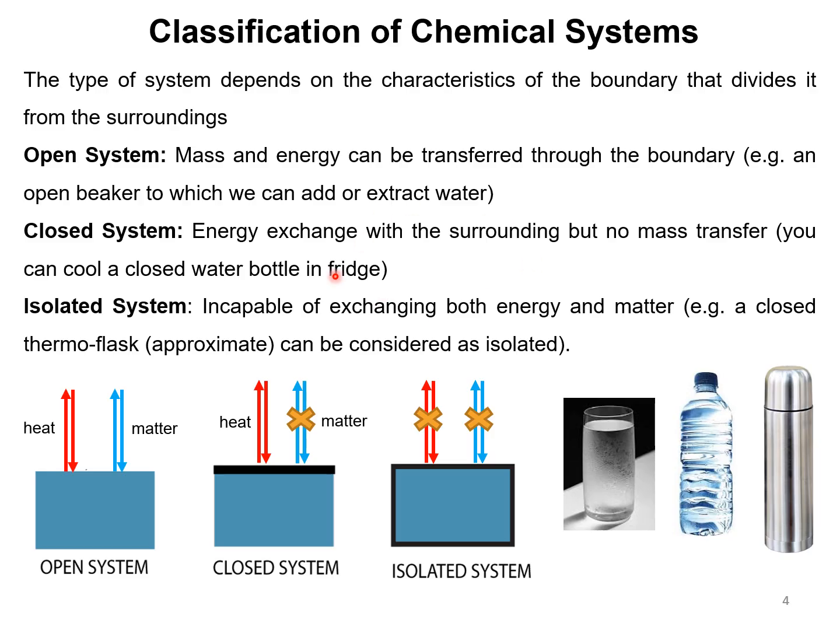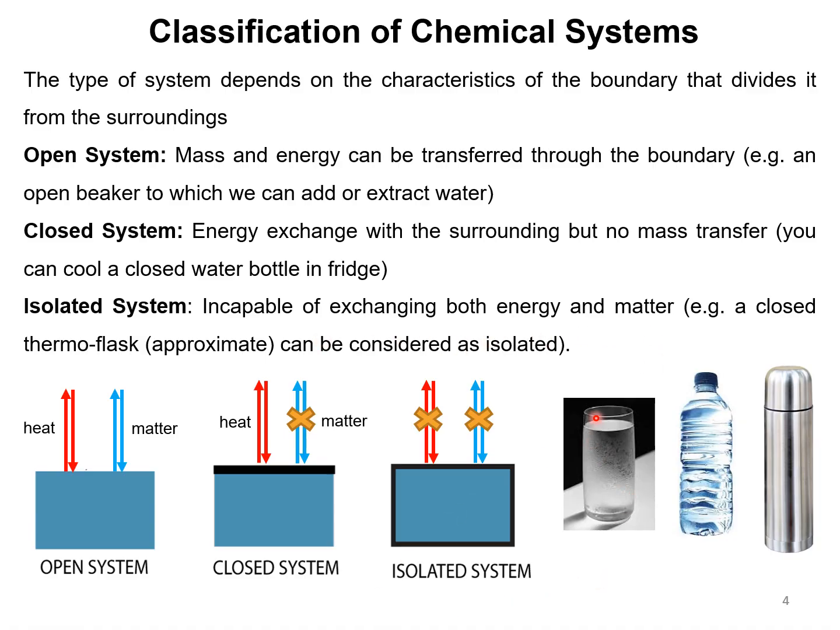Chemical systems are generally classified into three types: open system, closed system, isolated system. In case of open system, both heat and matter can exchange, whereas in closed system, only heat exchange, there is no matter exchange. In isolated, neither heat nor matter can be exchanged. So let us see one by one. In open system, mass and energy can be transferred through the boundary, whereas in closed system, energy exchanges with the surroundings but no mass transfer, whereas isolated system is incapable of exchanging both energy and matter.